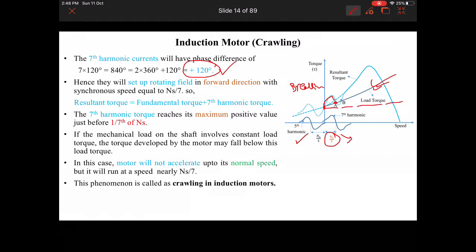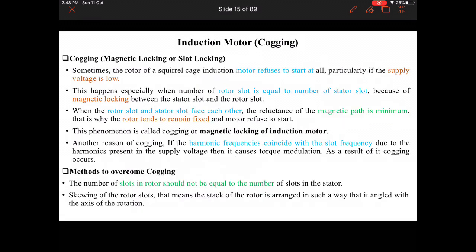Okay, the torque developed by the motor may fall below this load torque. In this case the motor will not accelerate up to its normal speed, because once the motor torque touches the load torque, it will start rotating at that particular speed. The motor will run at a speed nearly ns by 7, and this phenomenon is called crawling in induction motors.